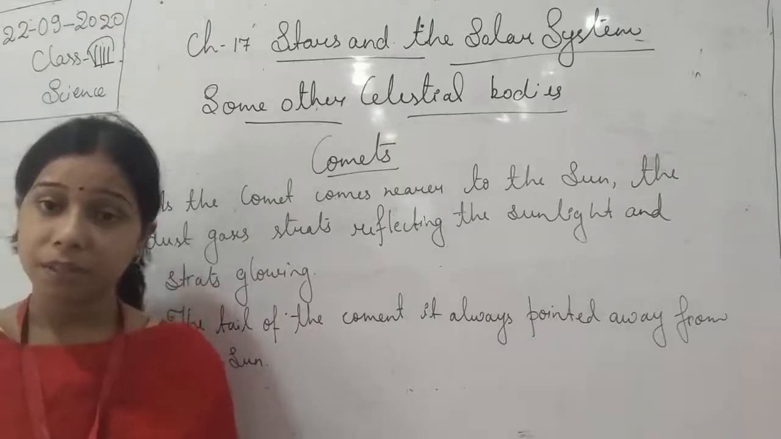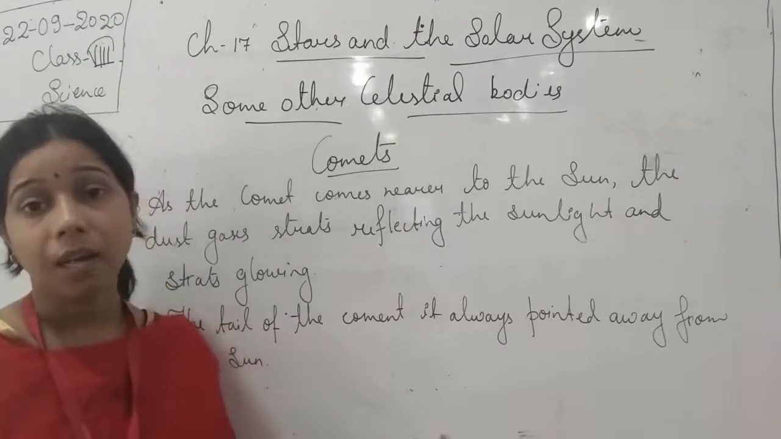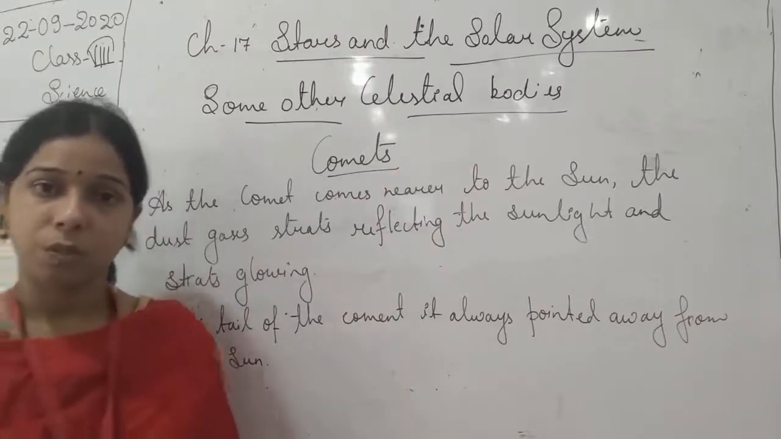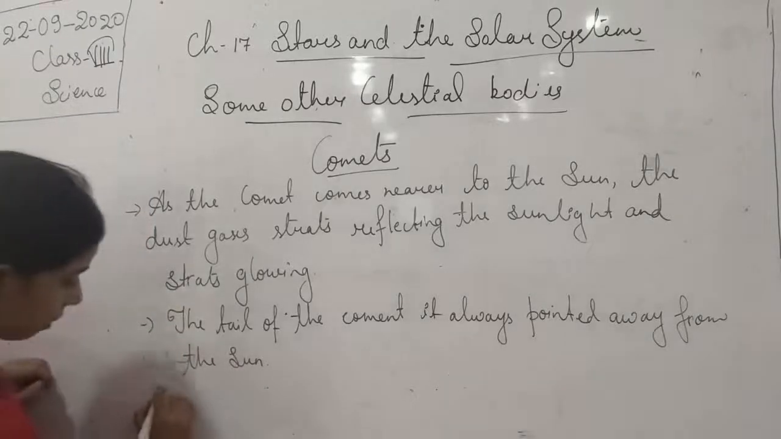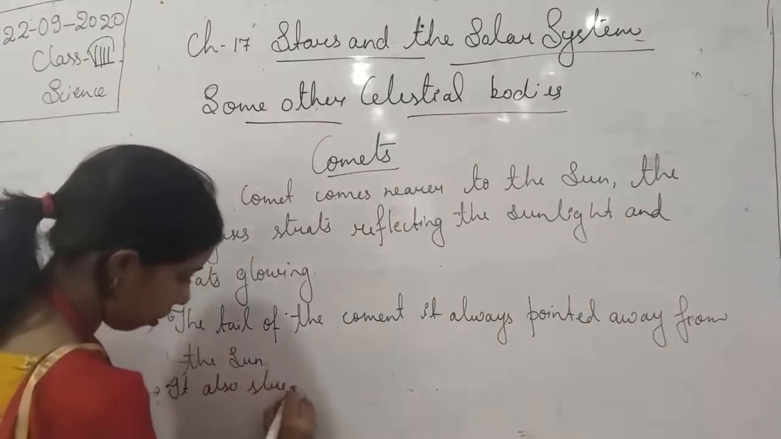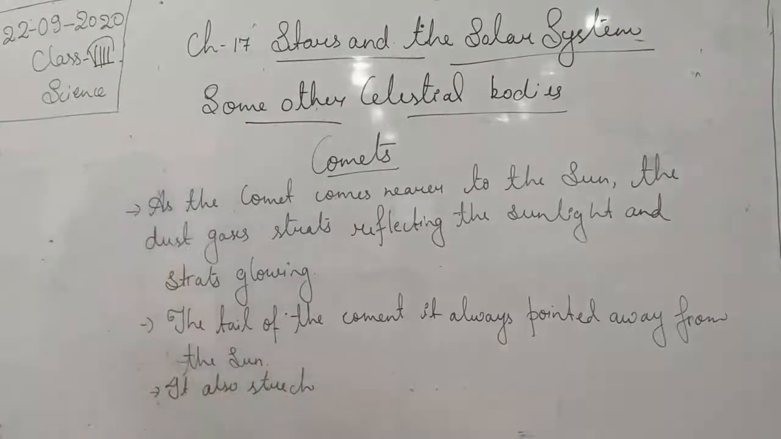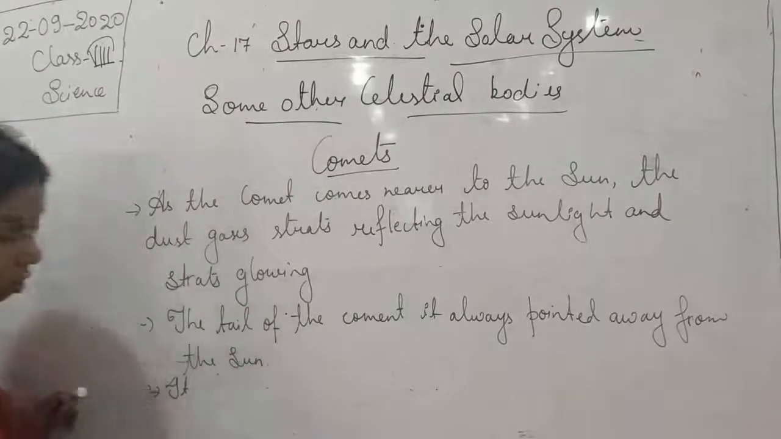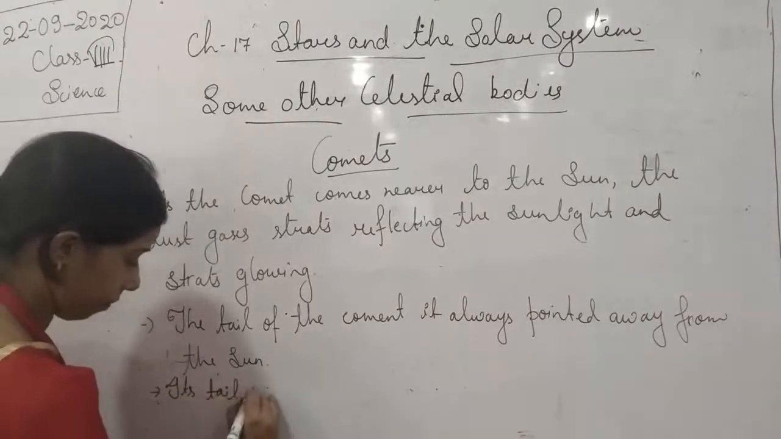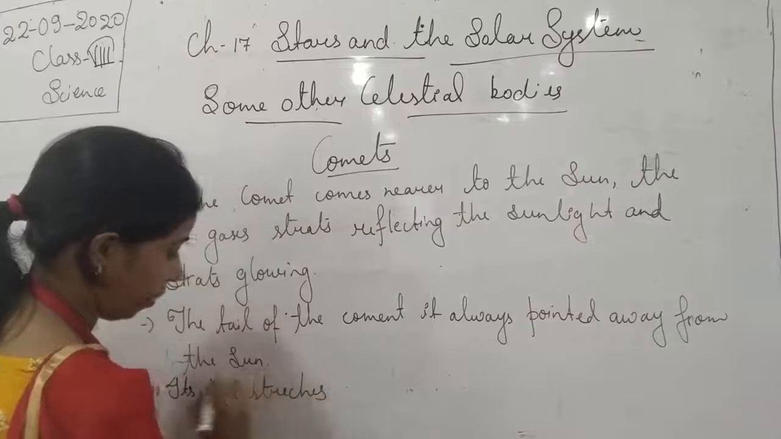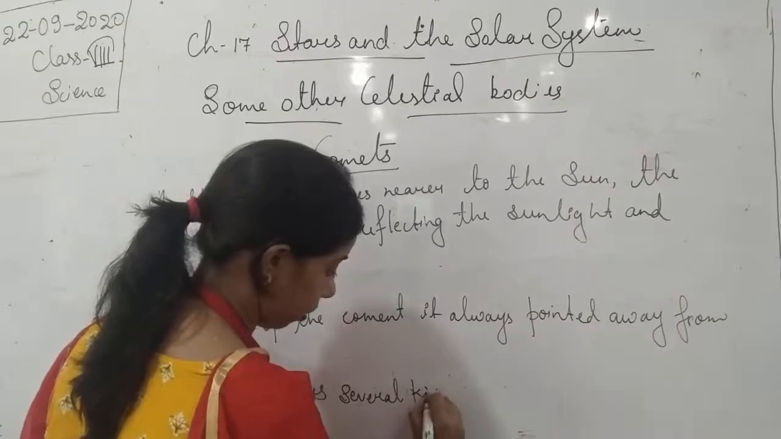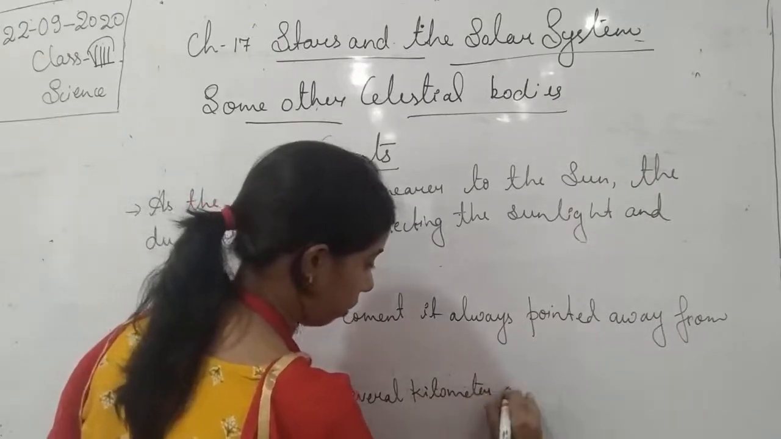Okay, it is always pointed away from the sun, and this tail can stretch to several kilometers. So the formation of the tail occurs due to the reflection of the sunlight, and you can understand that it used to stretch itself to several kilometers away. So we can write it: its tail stretches several kilometers away.